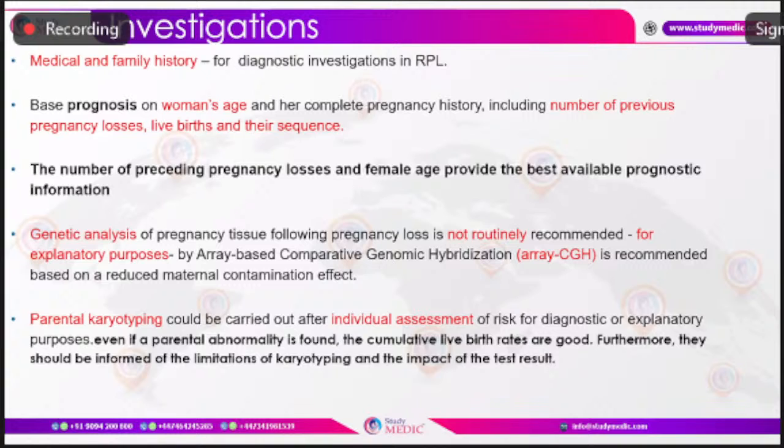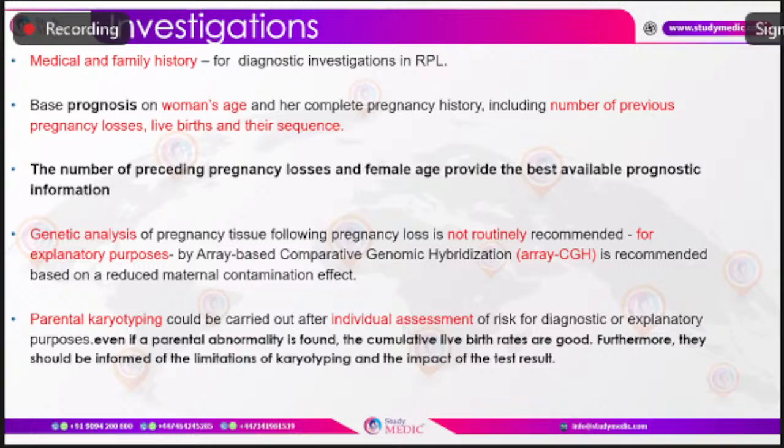But genetic analysis of pregnancy tissue is not routinely recommended, as it has only explanatory purposes, and the recommended method is array comparative genomic hybridization, as it helps to reduce the maternal contamination effect from the mixing of maternal cells when compared to the conventional culture method or the karyotyping method.